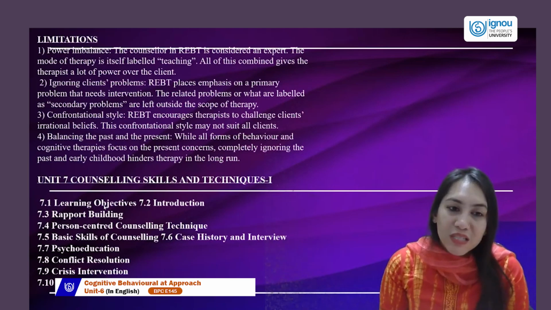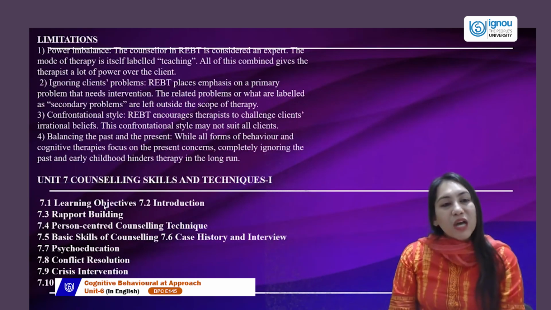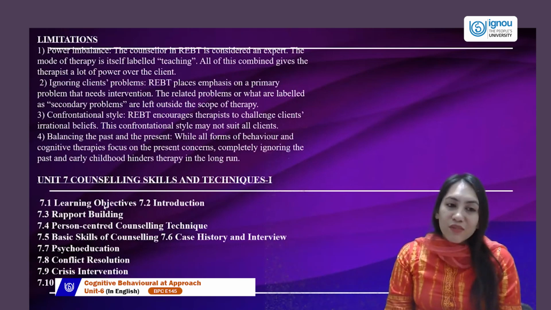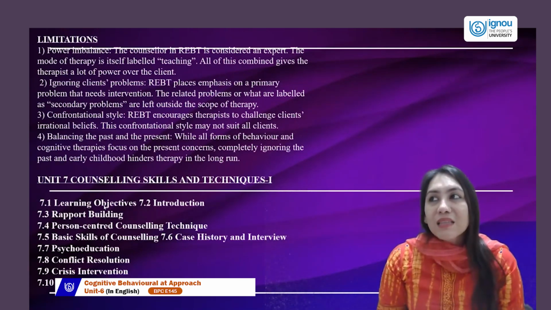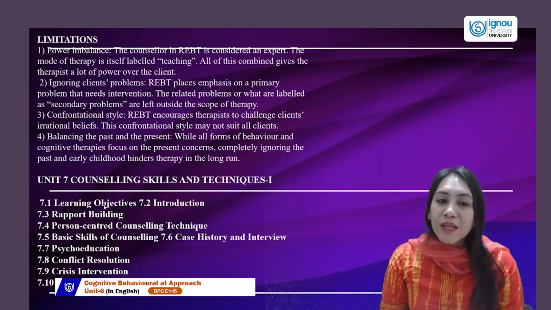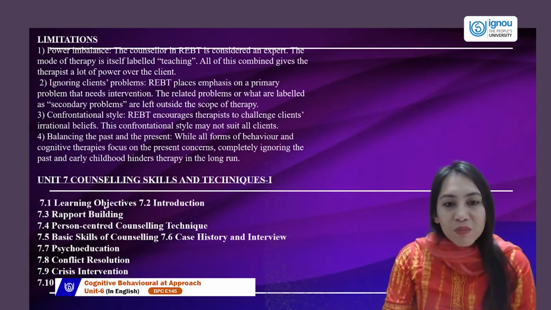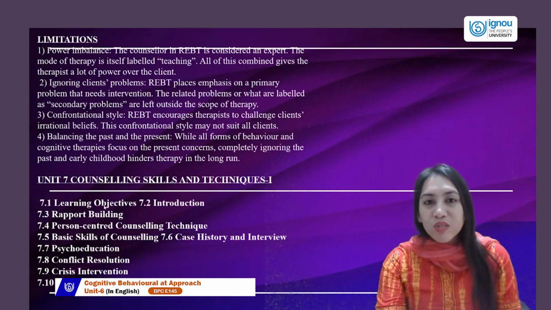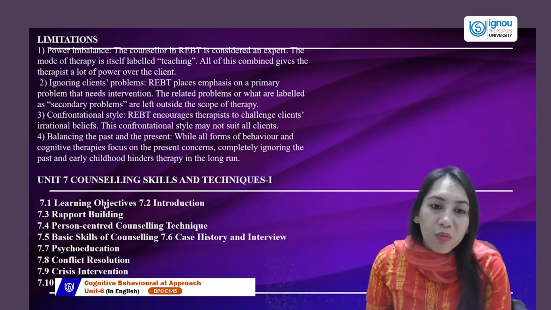The confrontation style is also a little problem. REBT encourages therapists to challenge clients' irrational beliefs. This confrontation is not suited to all. The reason is there are some people who, when you confront them, might feel very defeated. They might feel very inferior because they are not capable of disputing with you. They are not capable of arguing and confronting that problem with you.